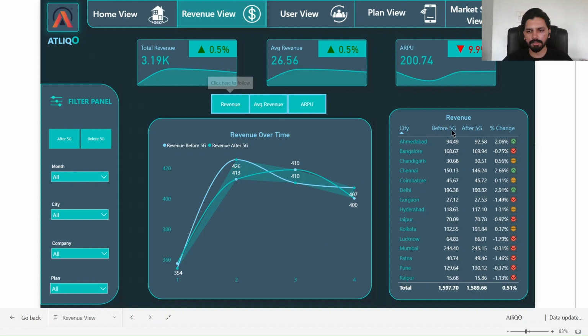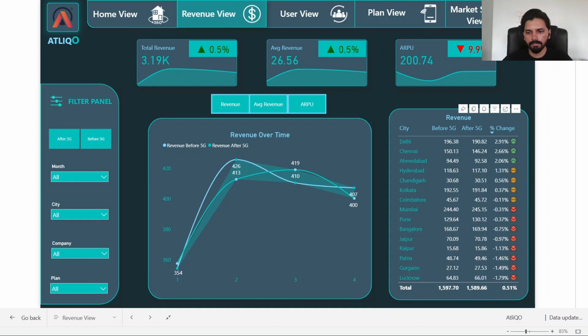And based on the cities, we can see here the top three cities that are having the most negative impact are Delhi, Chennai, and Ahmedabad. As you can see here, Delhi initially its revenue was 196, now 190 after the launch of 5G, with a decrease of 2.91%, followed by Chennai.